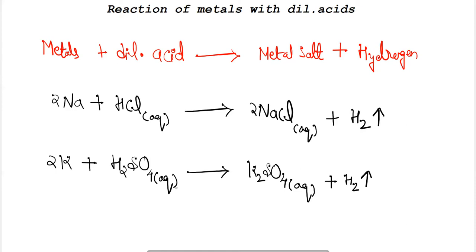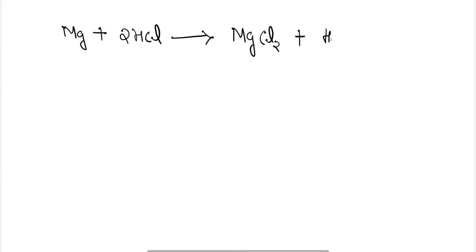Now, how does magnesium react with dilute acid? Magnesium can react with hydrochloric acid to form magnesium chloride with the release of hydrogen gas.